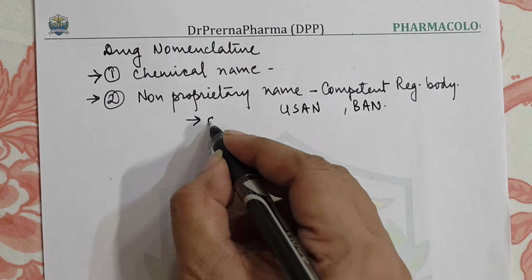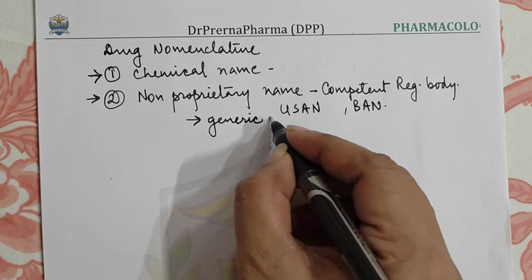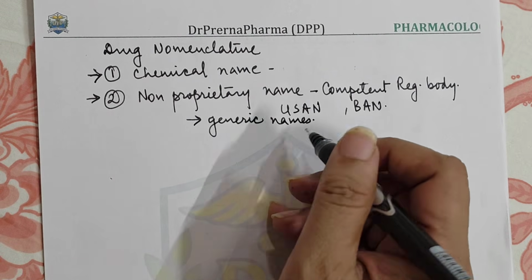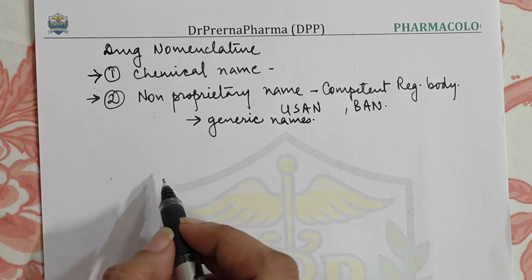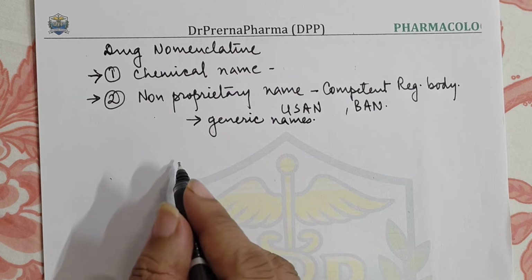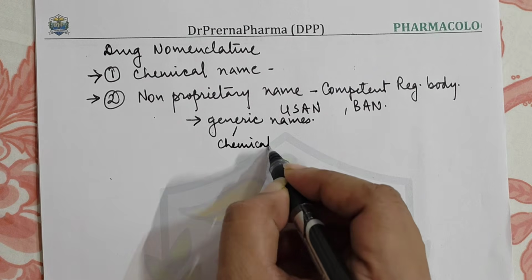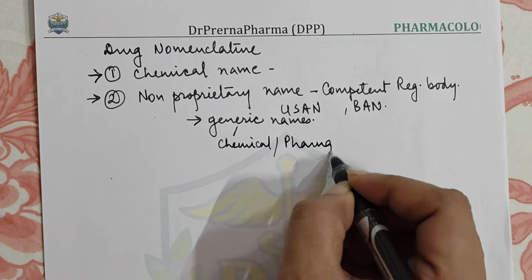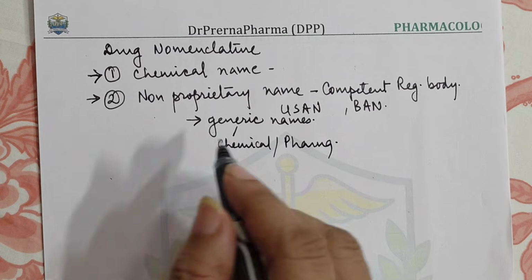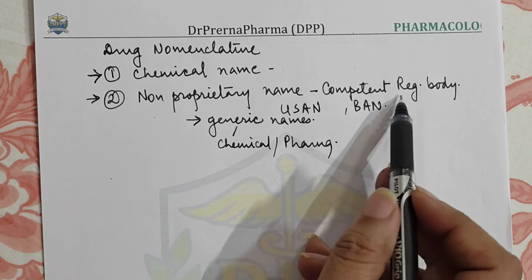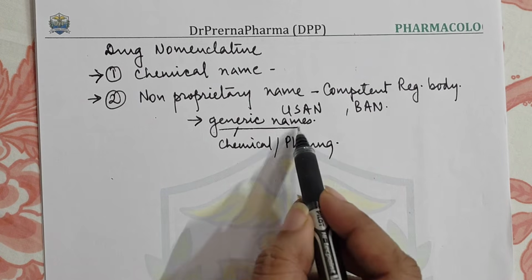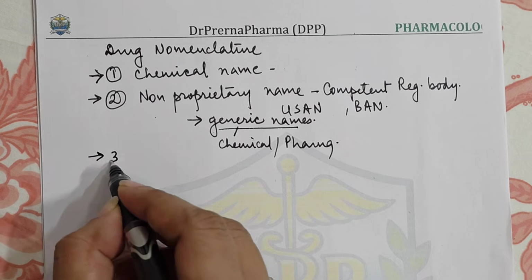In general parlance, they are also called generic names. Generic actually means the chemical or the pharmacological group or the genus. But there is a misnomer. The drug name given by the competent regulatory body is now invariably called a generic name.